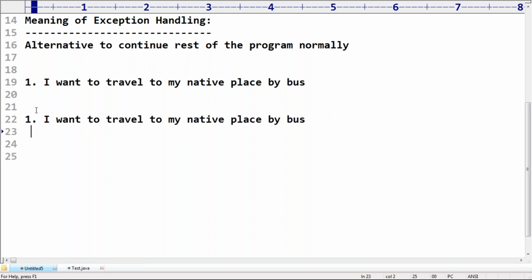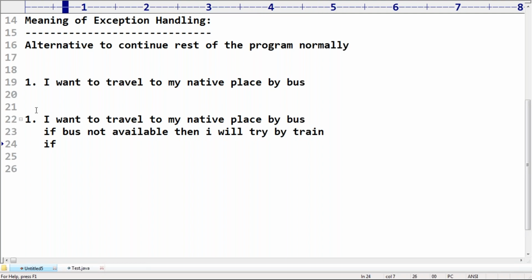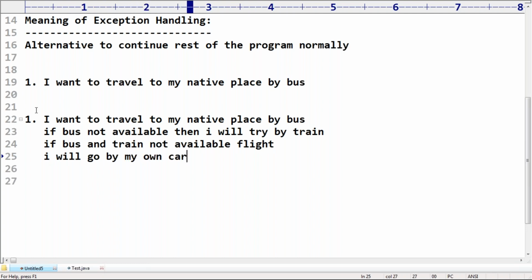If the bus is not available, then I will try by train. If the bus and train are not available, then I will try by flight. If no facility is available, then I will go by my own car. That's all. Observe the scenario.